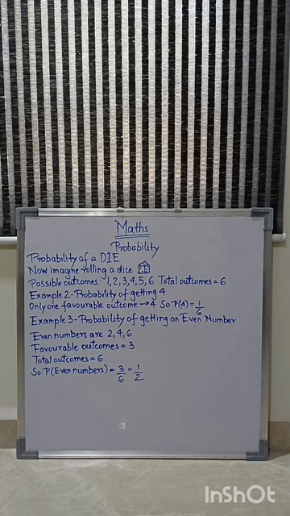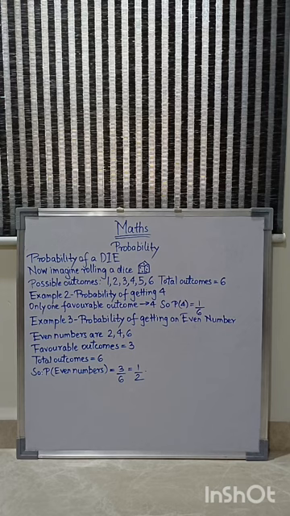For a dice, the possible outcomes are 1, 2, 3, 4, 5, 6. Total outcomes are 6. It's very useful because you have always played Ludo, especially during COVID time, tons of times online and at home. So it's the very best example for you to learn probability. Example 2, probability of getting a 4. There is only one favorable outcome, that is 4. So P(4) equals 1 by 6, because out of 6 outcomes, only one gives you 4.